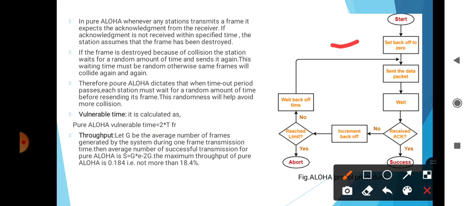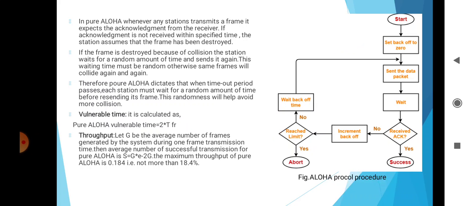The vulnerable time for pure Aloha is 2 times T_fr. For throughput, let G be the average number of frames generated by the system during one frame transmission time.